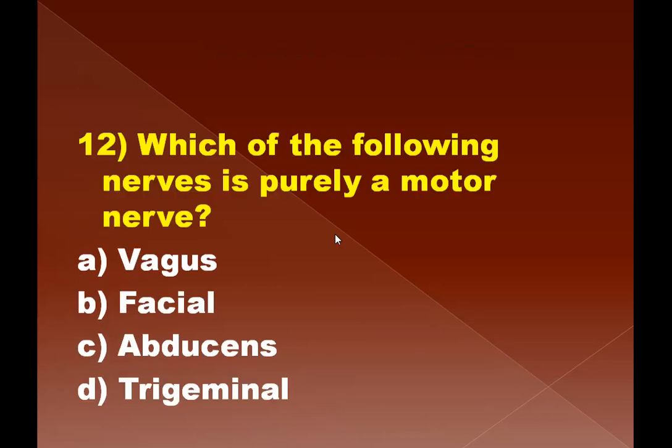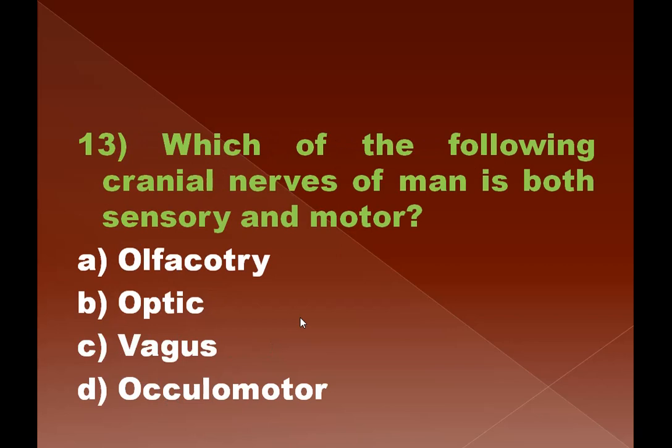Question number 12. Which of the following nerves is purely a motor nerve? The options are vagus, which is mixed, facial, which is also mixed, then abducens, we know that it is motor, trigeminal is also mixed. So C, abducens is the right answer. Question number 13, which of the following cranial nerves of man is both sensory and motor?